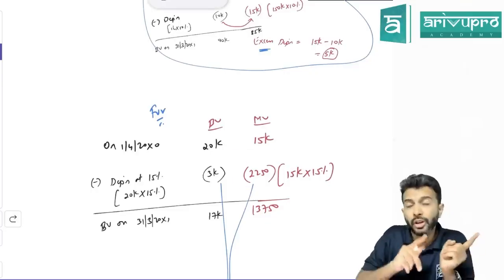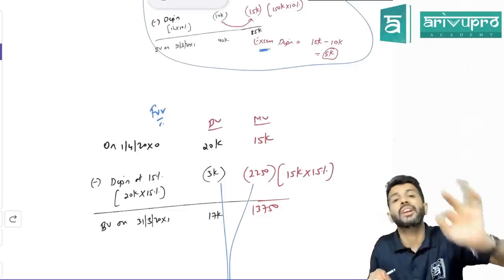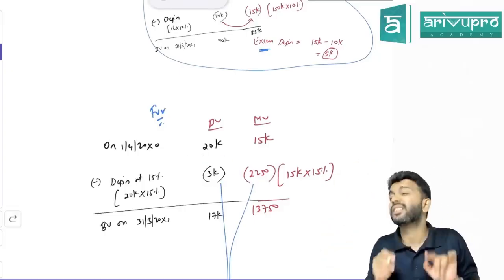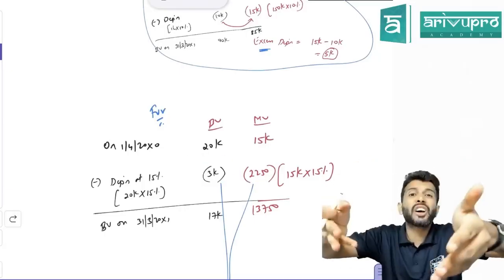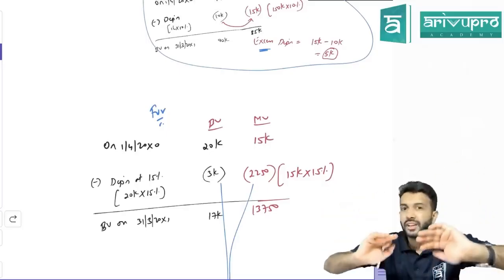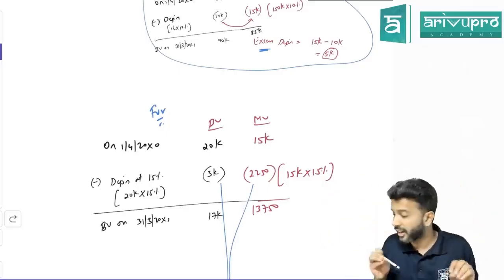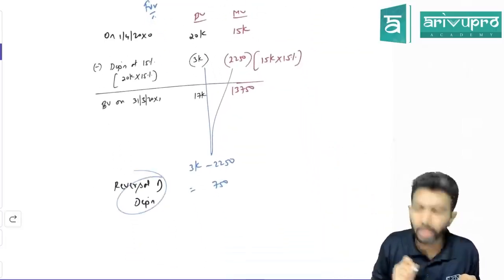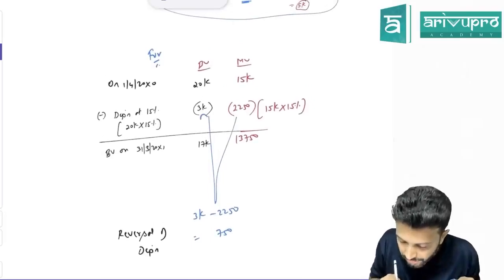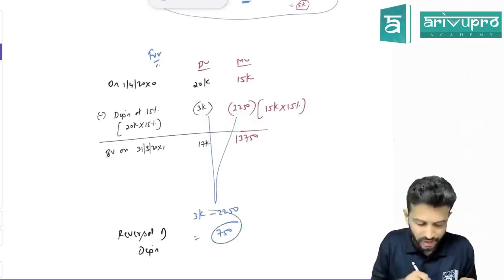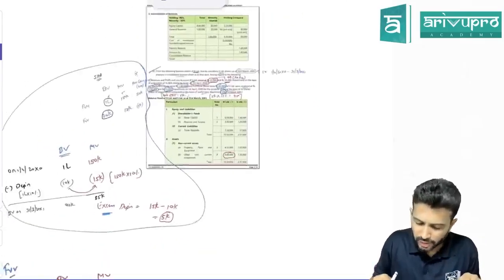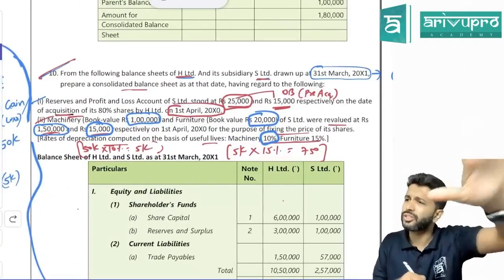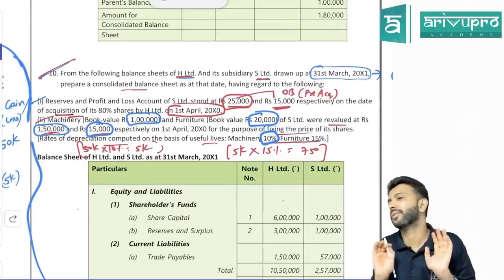So how much depreciation should you charge for consolidation purpose? For consolidation purpose, you should only charge 2,250. But the subsidiary has charged 3,000. That means now you have to charge more depreciation or reverse? Subsidiary company has already charged more. You need to reduce that. That only we call reversal of depreciation. Understood? So how much is the difference between these two? 3,000 minus 2,250 is how much? 750. Either like that you can do, or simply you take on how much value the subsidiary company has charged excess depreciation: 5,000. Take 5,000 into 15%. It will become 750. The choice is yours.